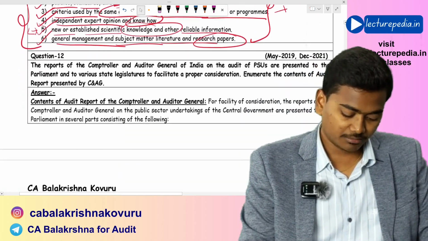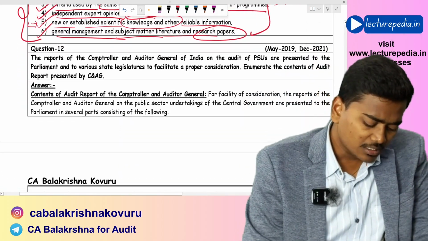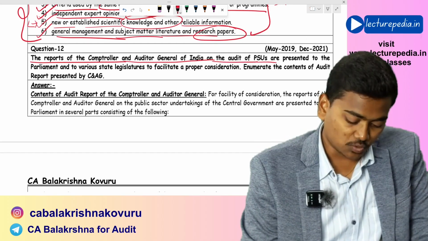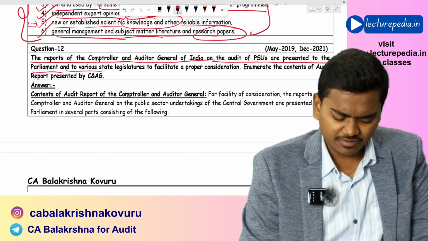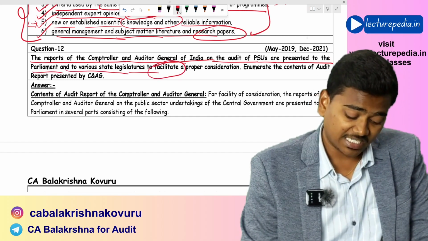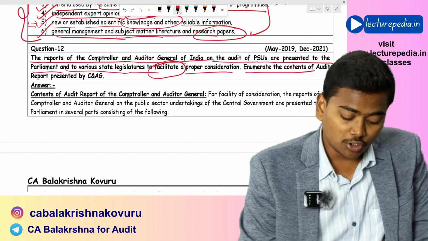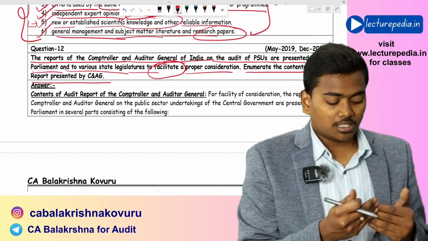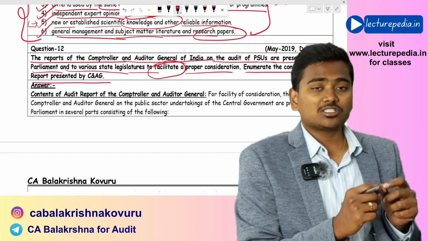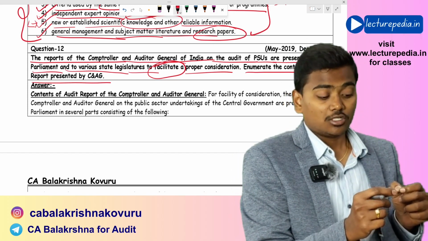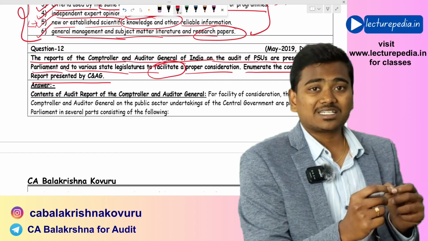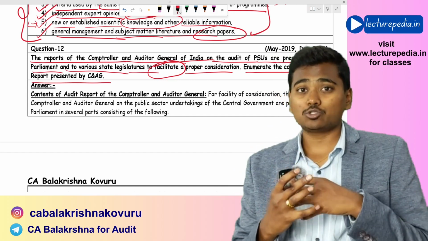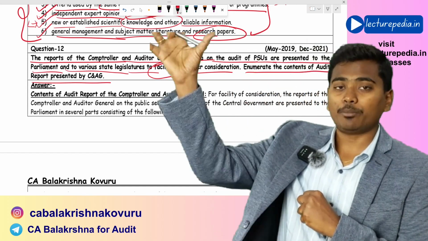Next, question number 12. The reports of the Comptroller and Auditor General of India on the audit of PSUs are presented to the Parliament and various state legislatures to facilitate proper consideration. Enumerate the contents of the audit report presented by C&AG. Now, the C&AG will appoint auditors to all the public sector undertakings, right? Now, the auditors of all those public sector undertakings will issue audit reports to the C&AG. Now, these audit reports have to be summarized and presented to the Parliament.